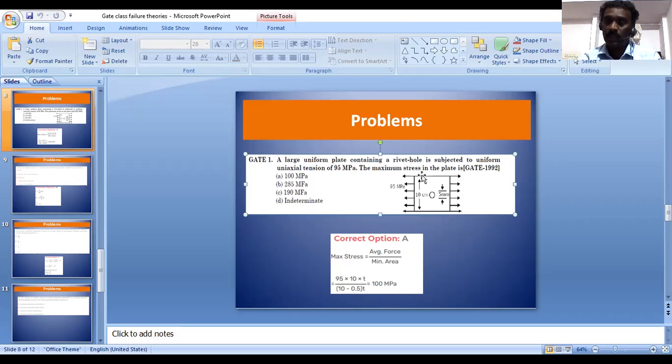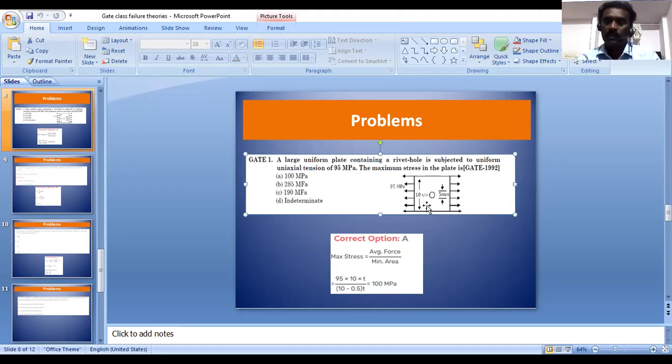Actually the 10 centimeter is given, and here 5 mm is given. First convert this 5 mm into centimeter, which makes 0.5. The total width is 10 centimeter, and if I subtract 0.5, I get 9.5 as the overall width of the component at the circle area.